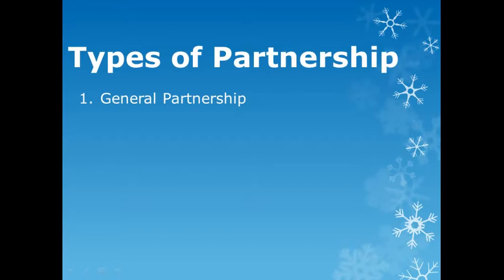So if the business assets are not sufficient enough to pay off the debts of the business, the personal property of the partners can be used to pay off the creditors of the business. However, this rule cannot be applied to the minor partner. This is because as per law, the minor partner cannot have an unlimited liability. The liability of a minor partner is limited only to the extent of his share in the capital and the profits of the business.